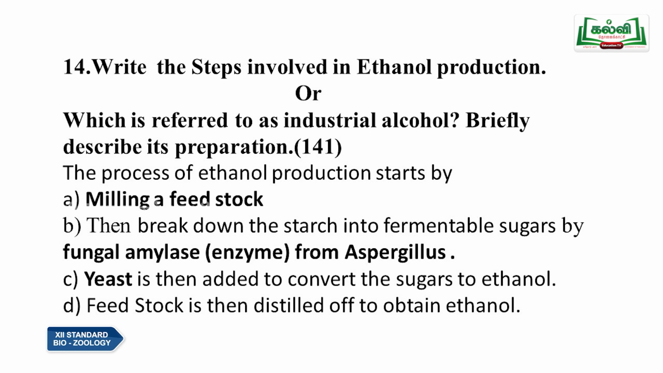So, first thing is milling the feedstock, then second one is to break down the starch into fermentable sugars by fungal amylase from Aspergillus, then yeast is added to convert the sugars to ethanol, and the feedstock is then distilled off to obtain the ethanol. So, this is the process involved in ethanol production or industrial alcohol. Both are the same; ethanol and industrial alcohol is the same name for the same product.